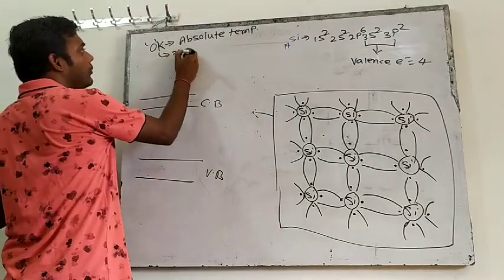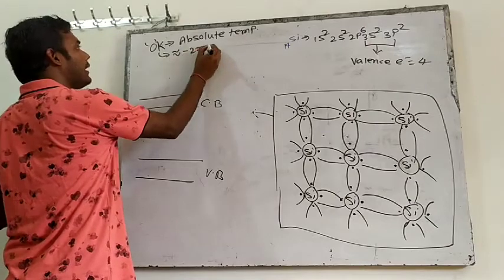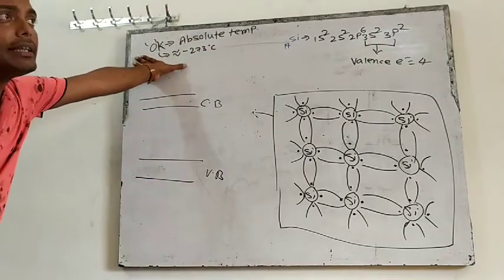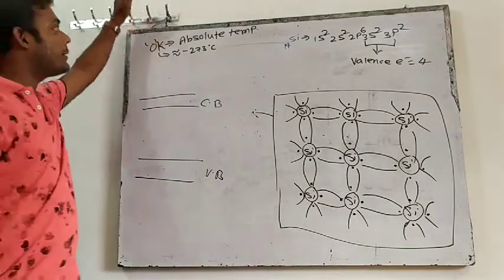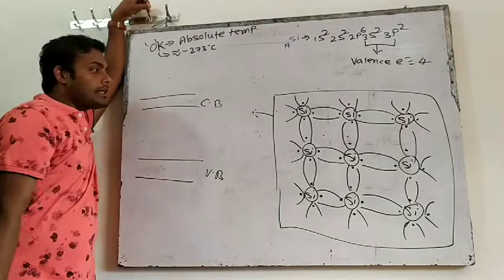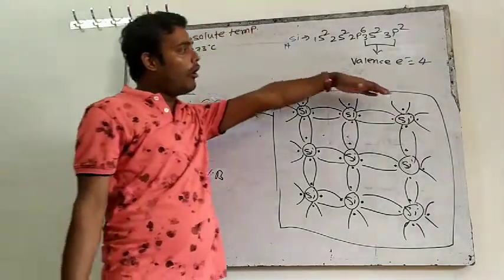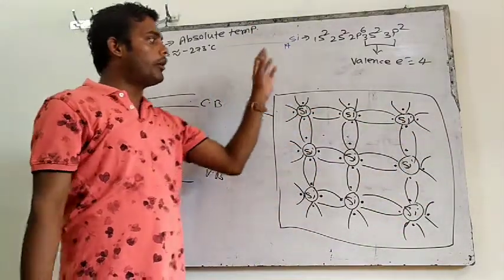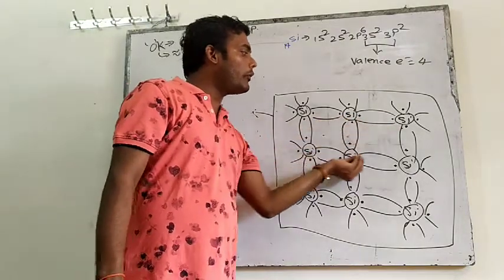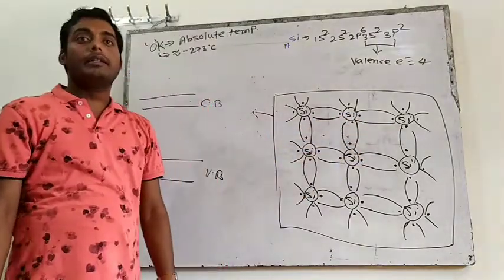Approximately it is equal to minus 273 degree Celsius. So minus 273 degree Celsius is not a high temperature, it is a very low temperature. So at minus 273 degree Celsius, what will happen? All these silicon atoms are making covalent bonds with the neighboring silicon.